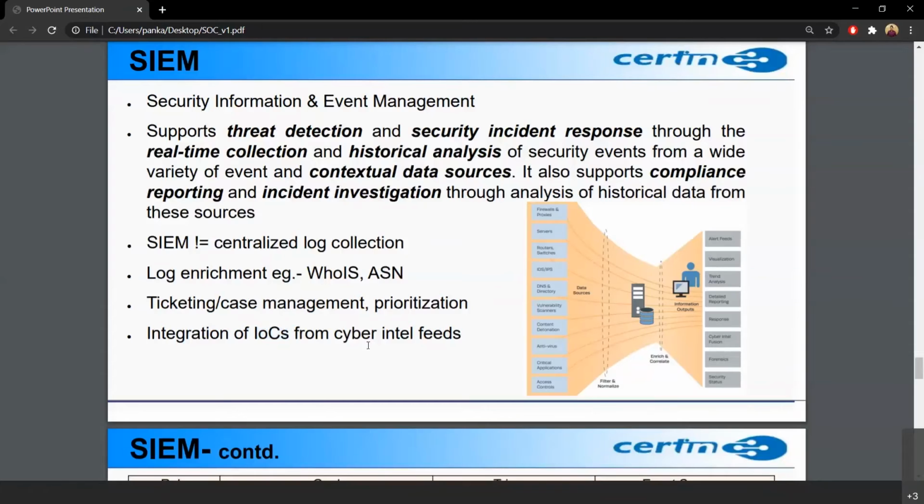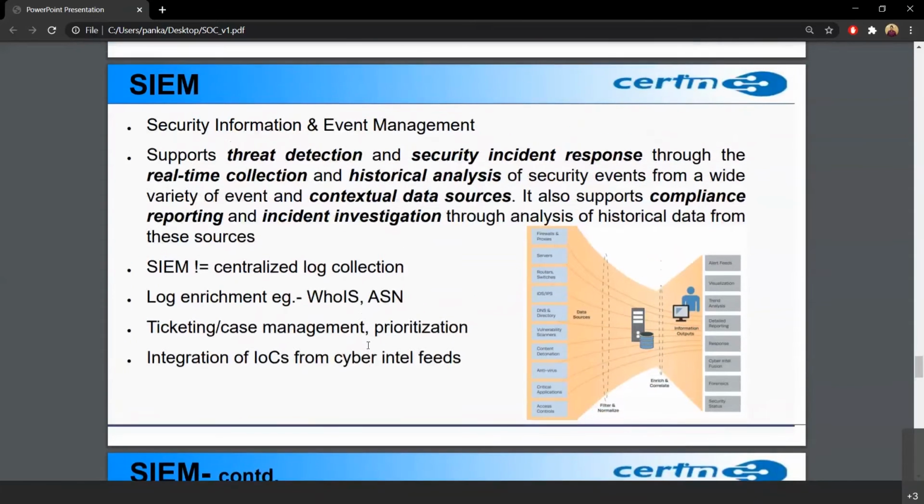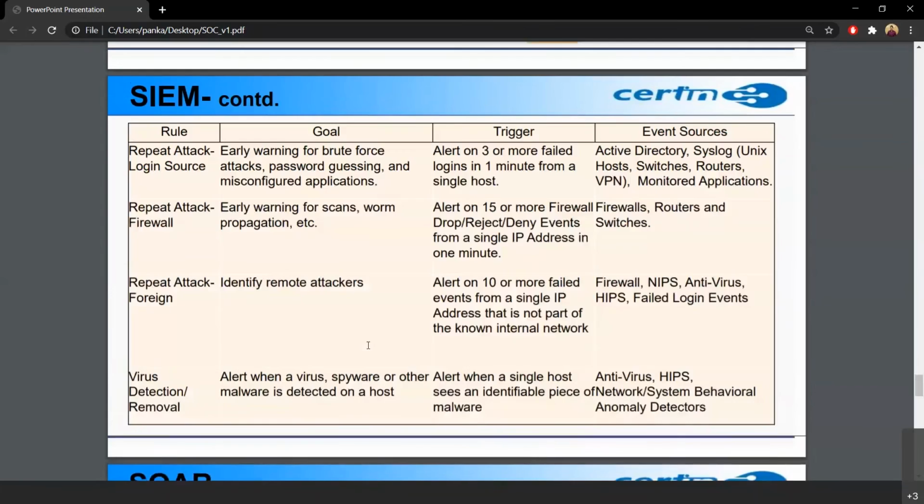Okay, so now I'll be covering a few SIEM rules. Let's focus here on trigger. Suppose there are 3 or more failed login attempts in a minute from a single host. Now, if a user is trying to log in to a system, and we see 3 or more failed attempts, this is a trigger. Why 3 or more attempts? This might be someone else trying to get into some system.